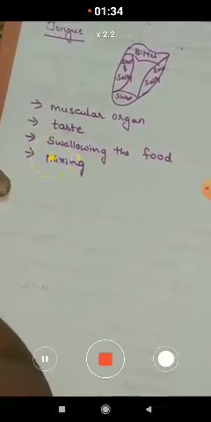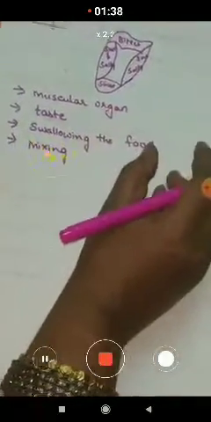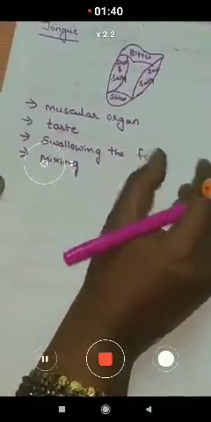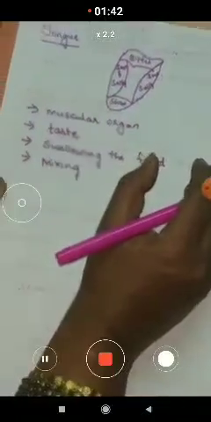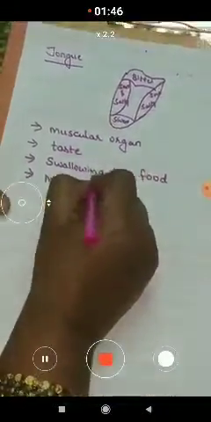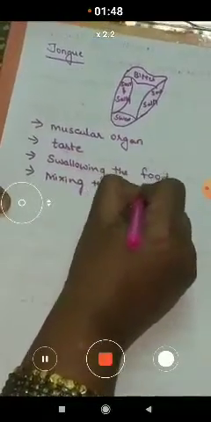We know that salivary glands are present in the cheek region, and they produce the juice which is present in the mouth. It is called saliva.